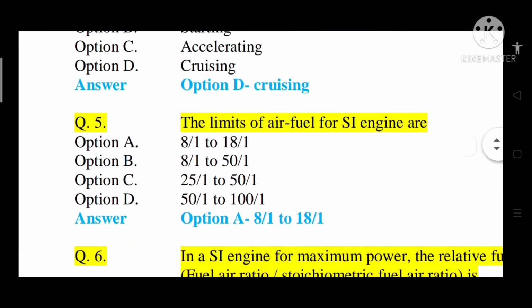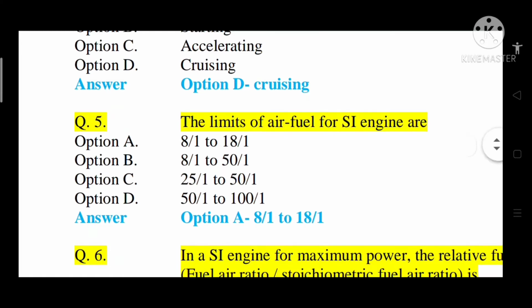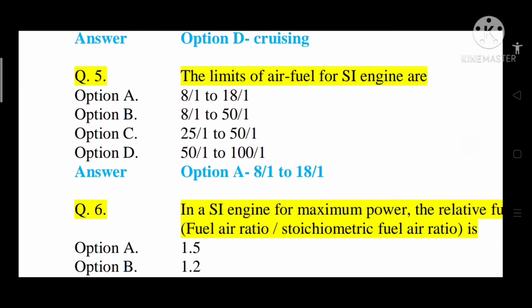Question number 5, the limits of air fuel ratio for SI engine are option A 8 to 1 to 18 to 1, option B 8 to 1 to 50 to 1, option C 25 to 1 to 50 to 1, option D 50 to 1 to 100 to 1. So correct answer is option A, that is 8 to 1 to 18 to 1. The limit of air fuel ratio for SI engine.